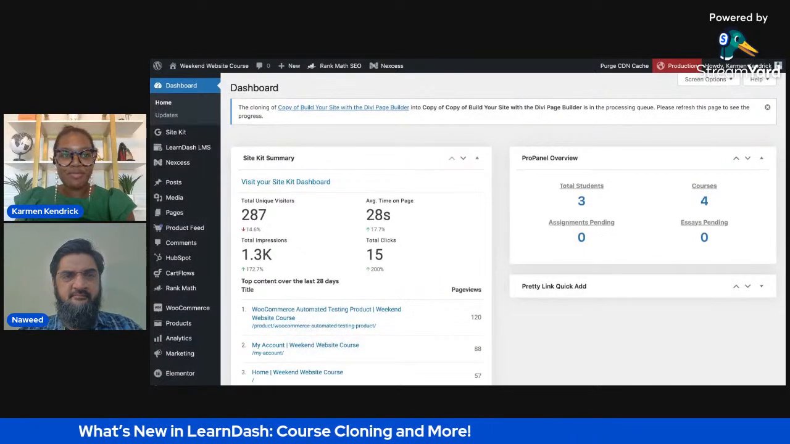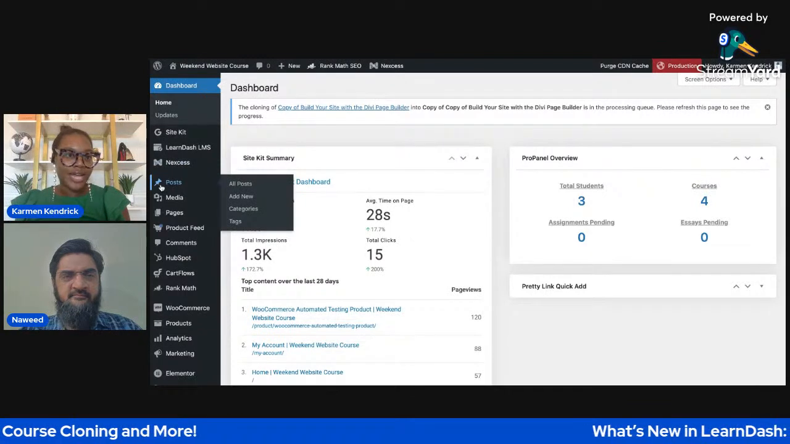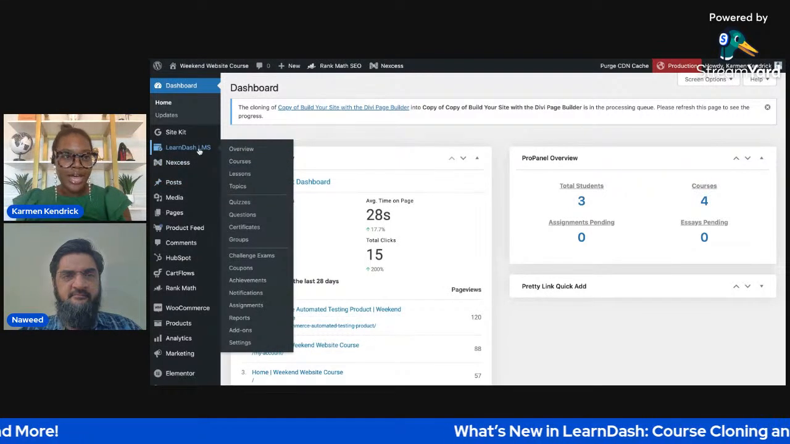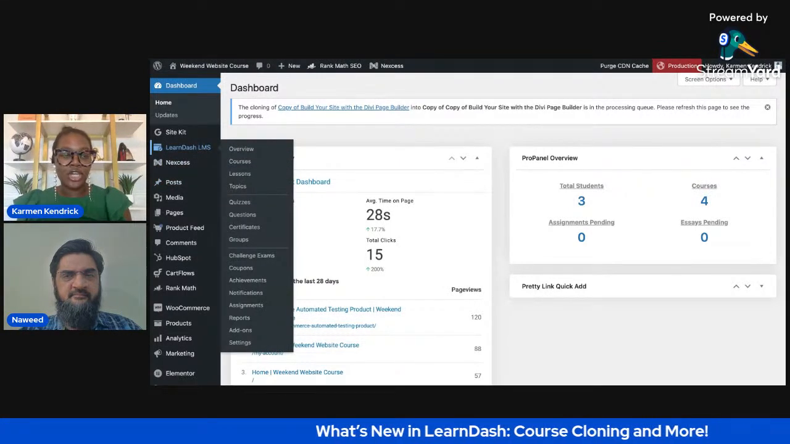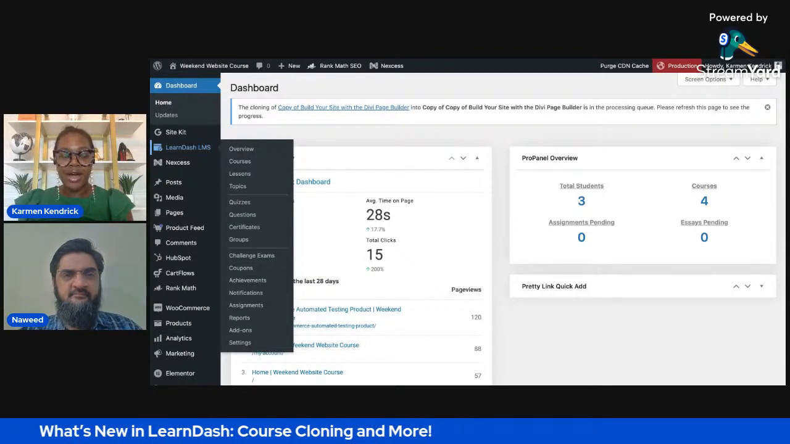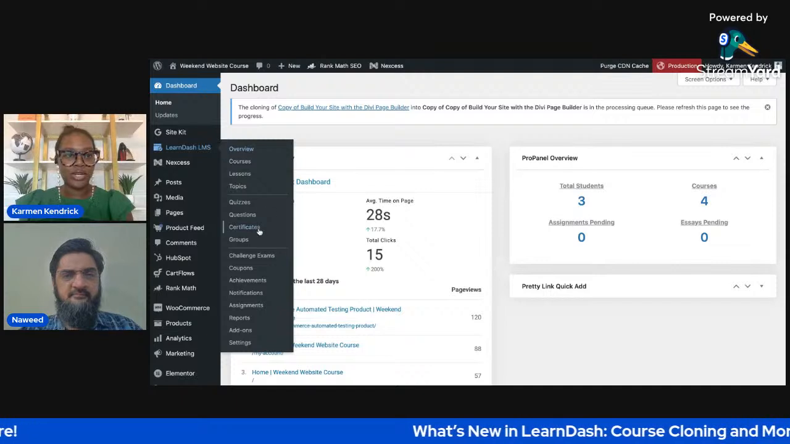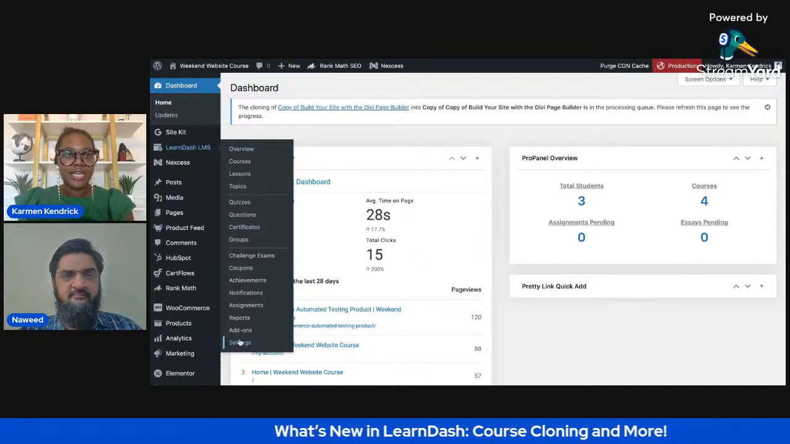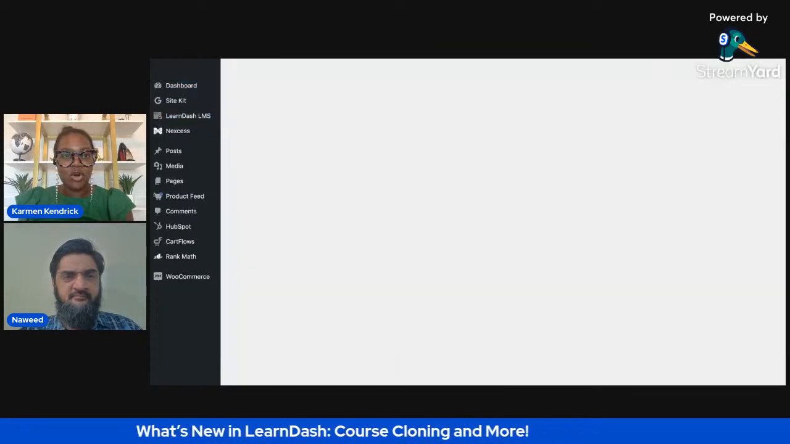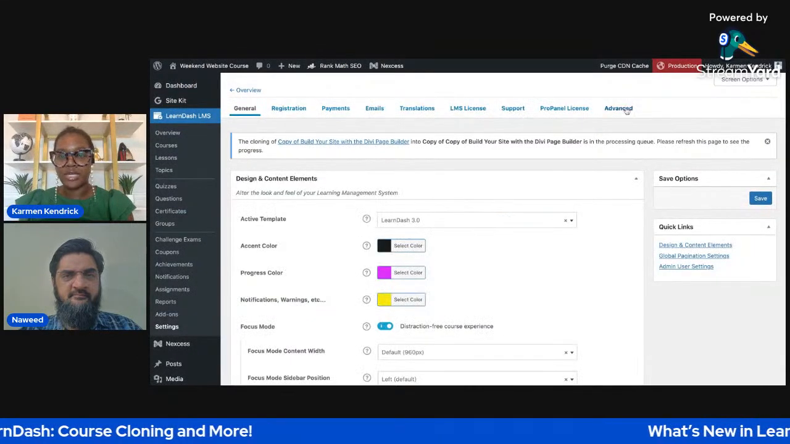All right, so like I said before, the first thing we're going to dive into is the bulk editing that you can now do in LearnDash. When I first thought about bulk editing, I thought you would go directly into courses to use this feature, but it's actually found in the settings. Once you're in your WordPress dashboard, you'll see LearnDash on the left, and you want to go over to settings. Then on the settings page we're going to go to the advanced tab and look at some of the bulk editing that we can do.